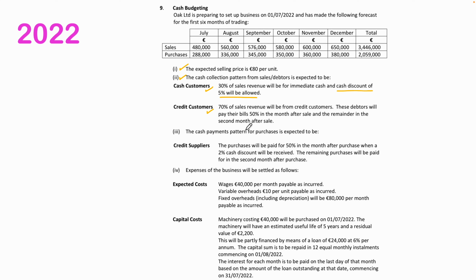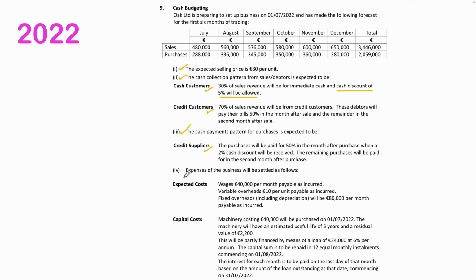Then you have credit customers. 70% of sales revenue will be from credit customers. These debtors will pay their bills 50% in the month after sale and the remainder in the second month after sale. Number 3 says the payments pattern for purchases is expected to be from credit suppliers. The purchases will be paid for 50% in the month after purchase, when a 2% cash discount will be received. The remaining purchases will be paid for in the second month after purchase.